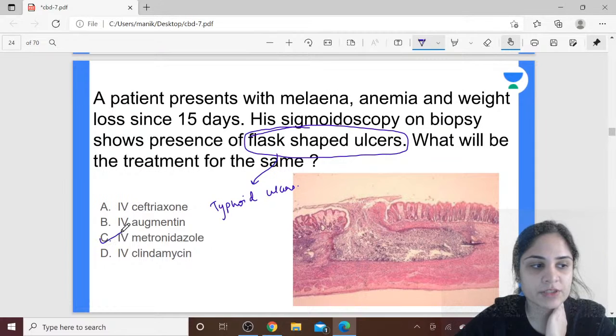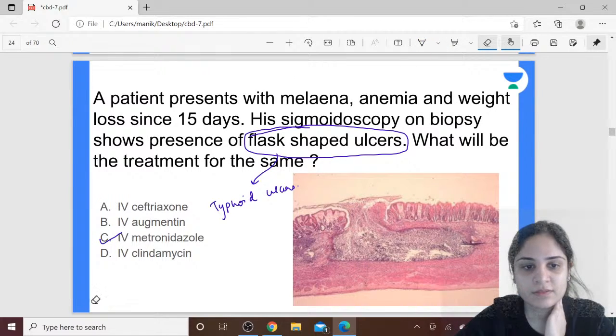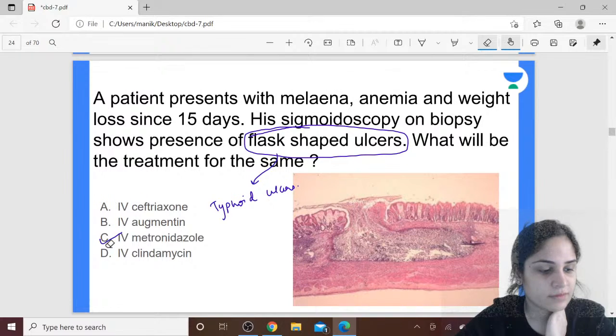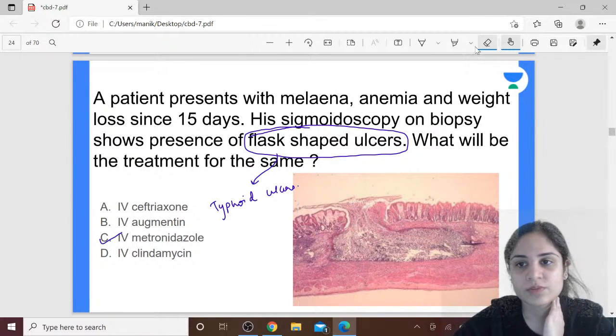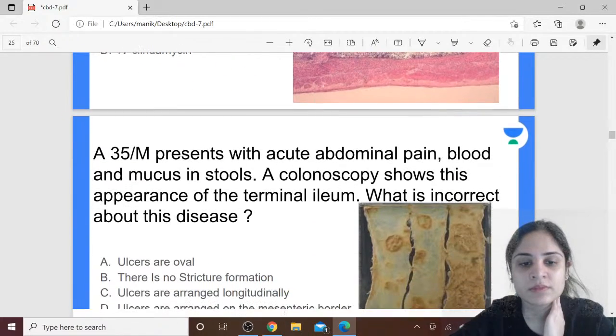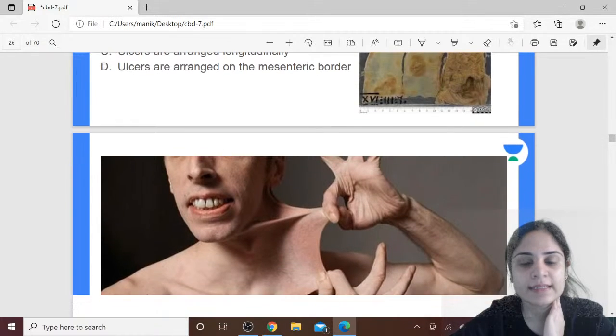We will be giving the patient IV ulcerative colitis. No, so we will be giving the patient IV metronidazole. Alright, okay. Moving on to our next question.